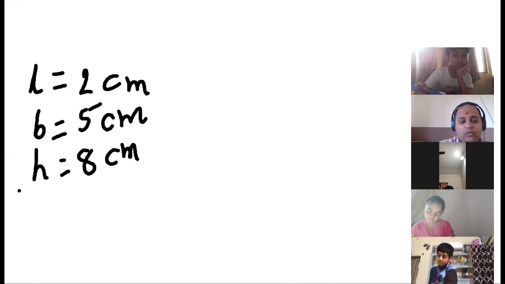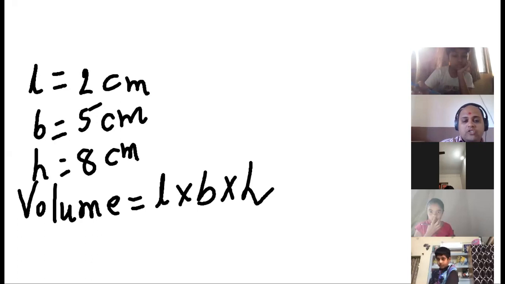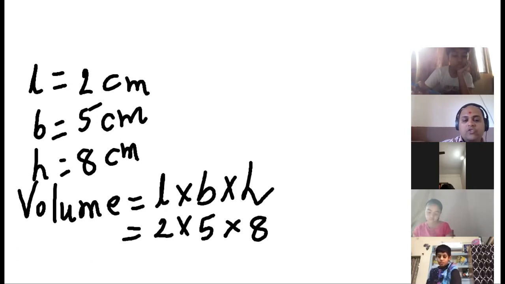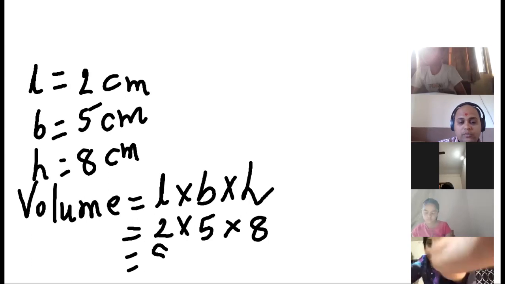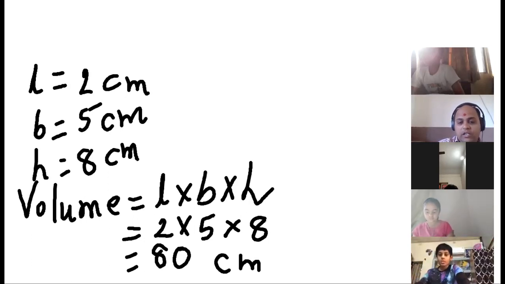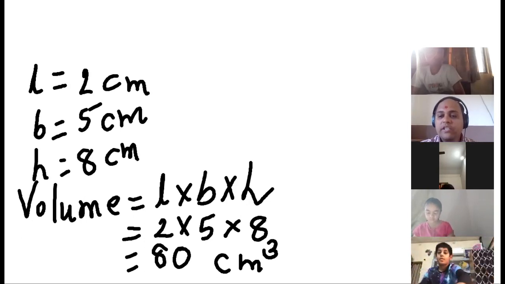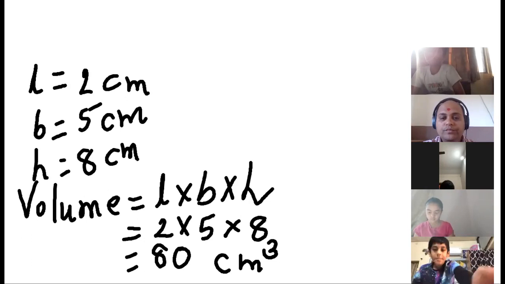Then volume is equal to L into B into H. Then 2 into 5 into 8. So that is going to be 80, right? That is going to be 80. And then centimeter cube, right? This is what we call centimeter cube.